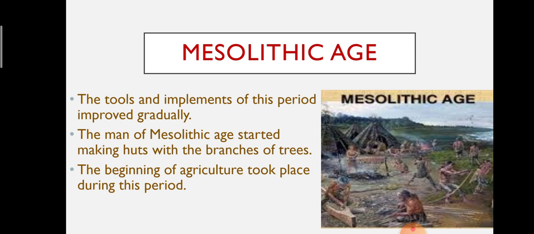The man of the Mesolithic Age started making huts with the branches of trees. He continued to eat a variety of seeds, berries, roots, nuts and fish as his ancestors did.